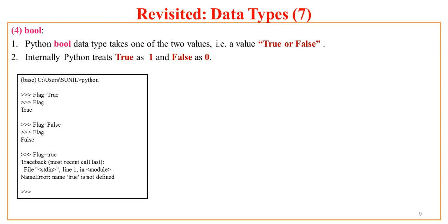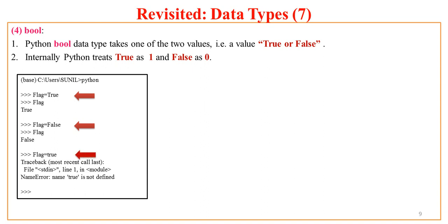Now here I have tried to show you the same thing. If I assign capital True to flag, and if I ask what is flag, then Python returns me True because I have assigned a True value to flag. And I can even assign a False value to flag and ask Python to print that. But what if I write true everything in lowercase letters?